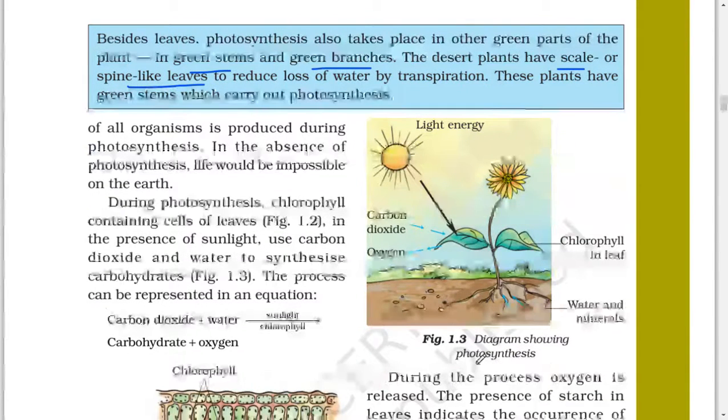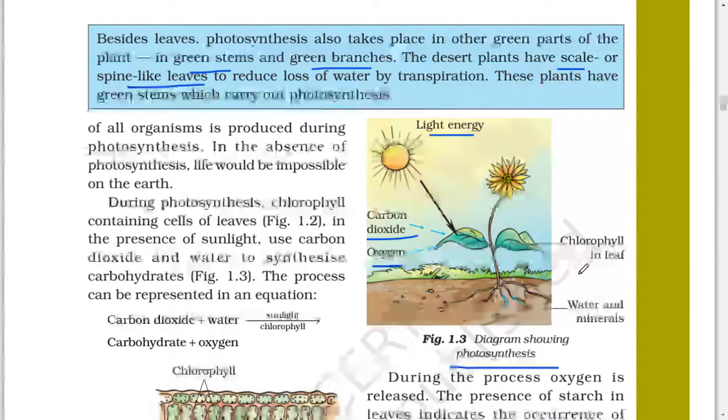This is the diagram showing photosynthesis. This is light energy, carbon dioxide, oxygen, intake, outtake. Chlorophyll in leaf, water and minerals.